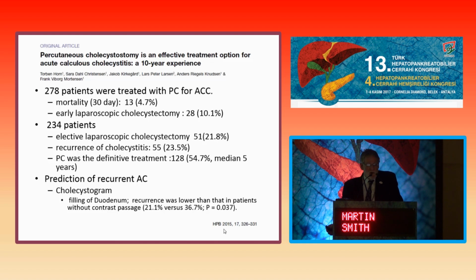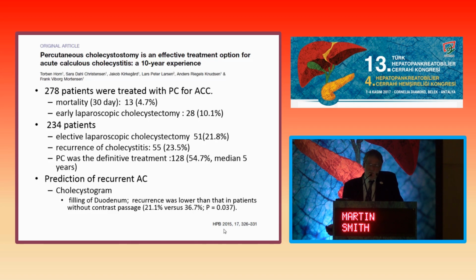So some of them will be able to go on to elective cholecystectomy. You either reverse the comorbidities, or when the sepsis resolves, they become fitter. But during that period of time, about a quarter of these patients will have a recurrence. But what's interesting is that in almost 50, or just over 50%, this will be definitive treatment.